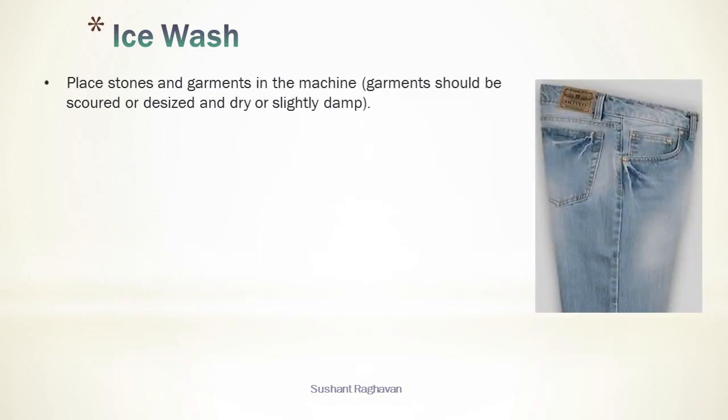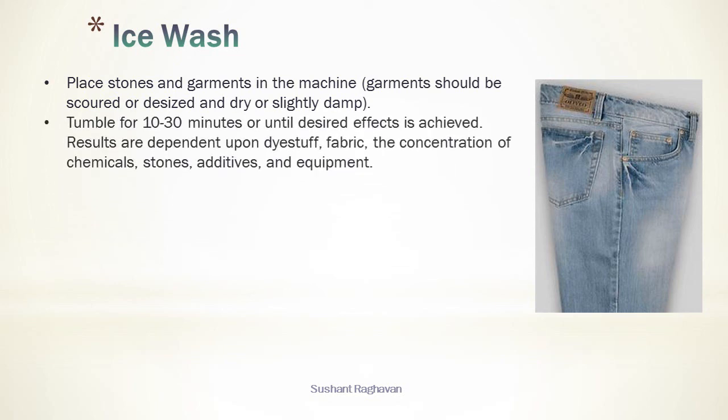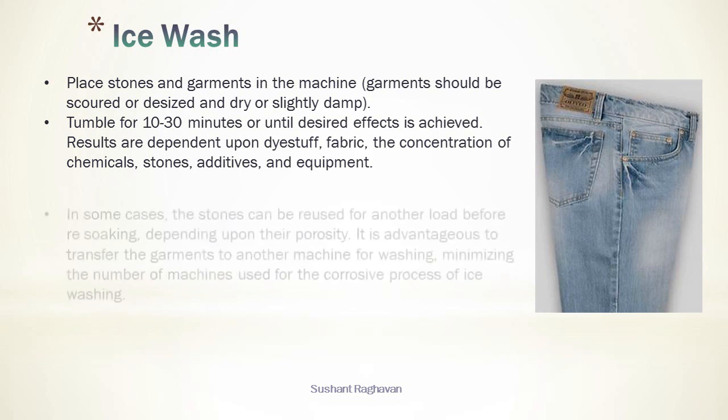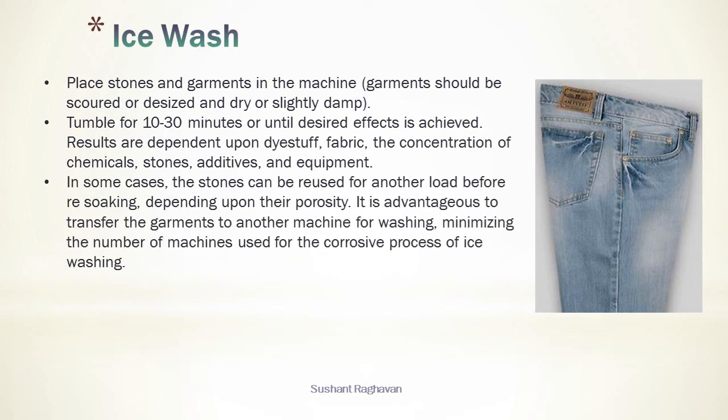Place stones and garments in the machine. Garments should be scored or desized and dry or slightly damp. Tumble for 10 to 30 minutes or until the desired effect is achieved. Results are dependent upon dye stuff, fabric, the concentration of chemicals, stones, additives and equipment. In some cases, the stones can be reused for another load before resoaking, depending upon their porosity.